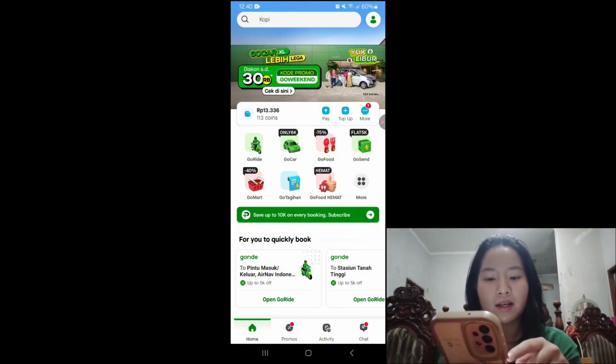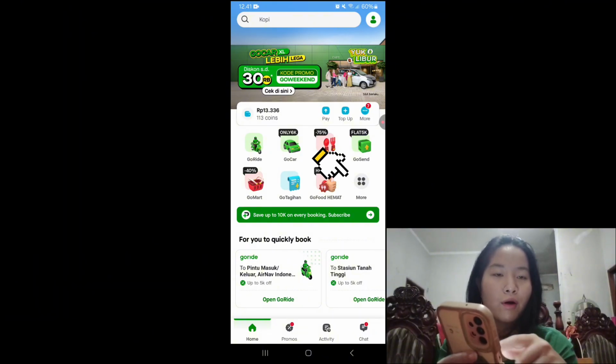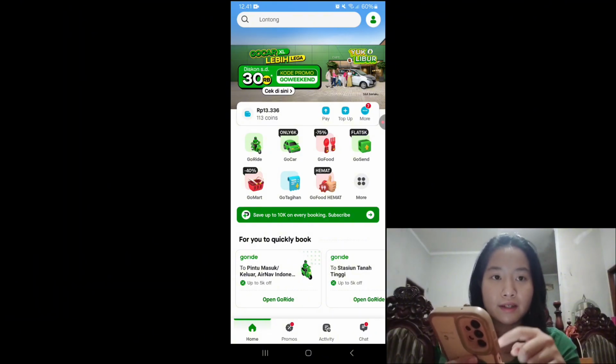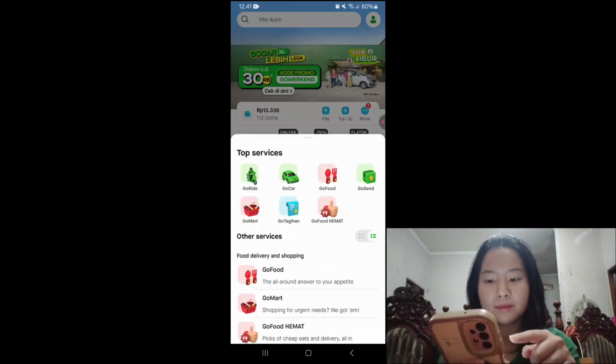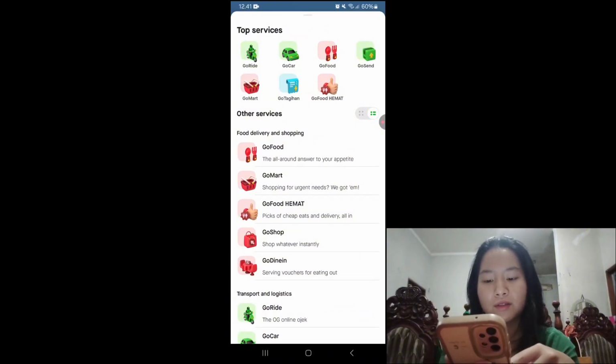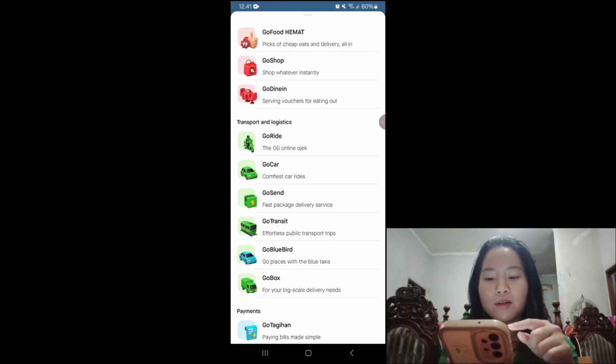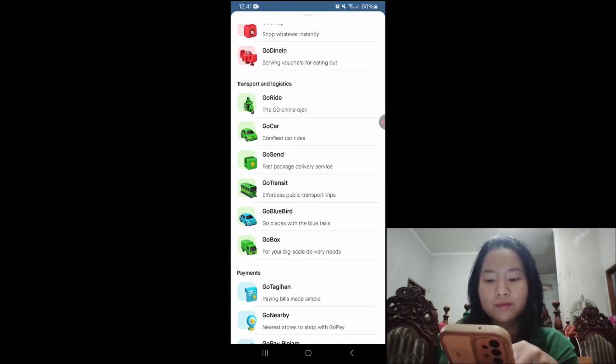After that, click the more options here. Scroll down and find Go Transit. Next, press Go Transit.